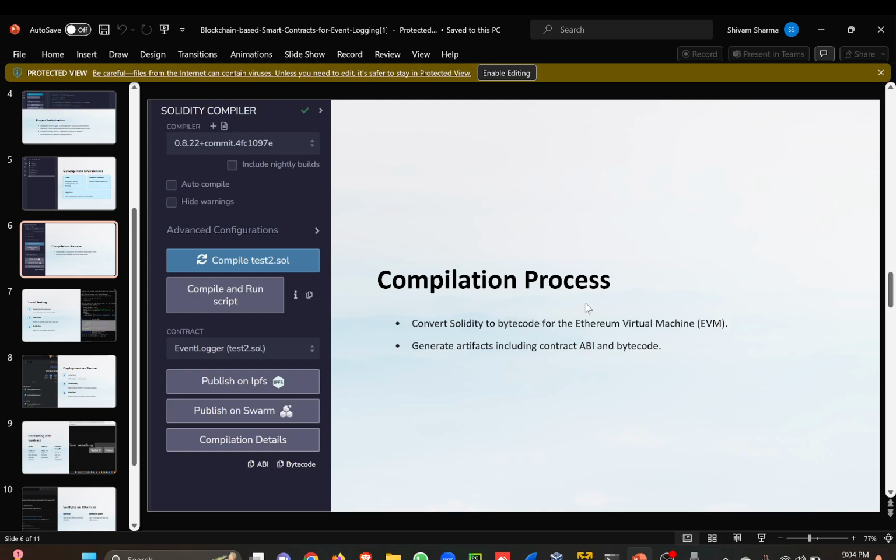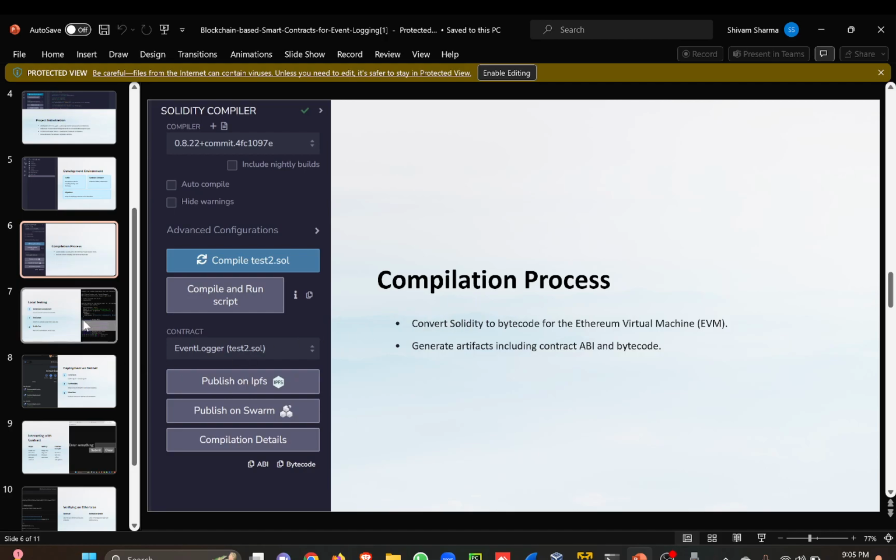After the completion of this PPT, I'll show all the practical approaches that we have applied. In the compilation process, the goal is simple: to get the ABI and bytecode after compilation. This ABI and bytecode will help us attach the Ethereum blockchain to our backend.